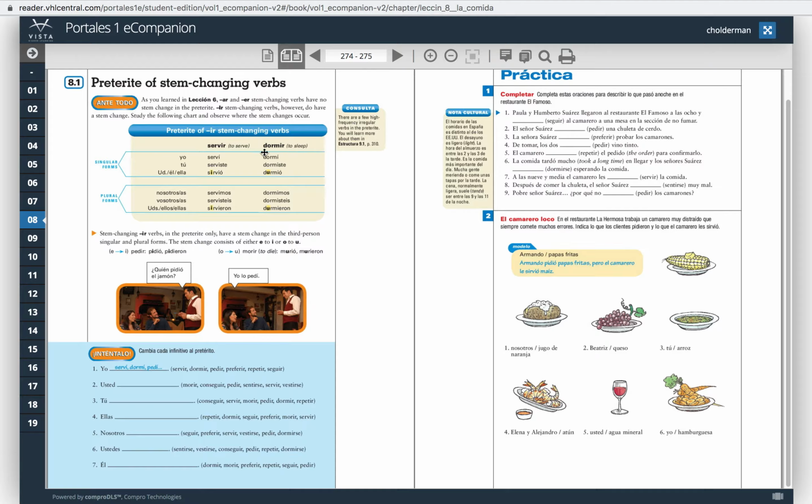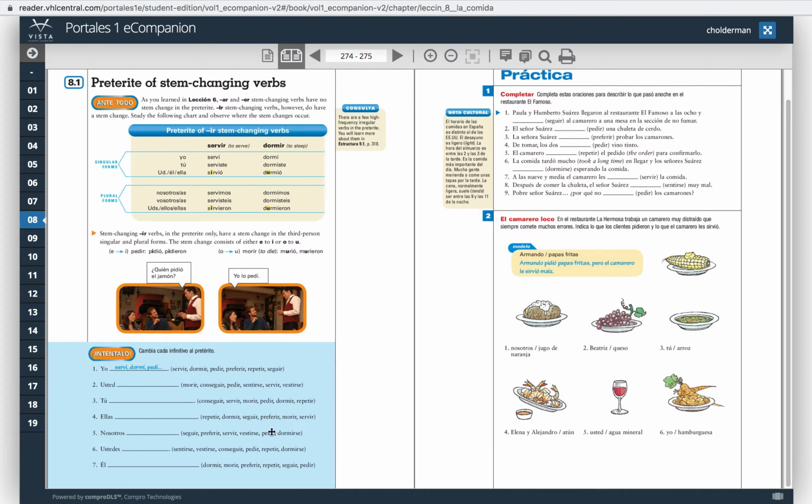Another thing that you'll notice when you start working with these verbs is if you look at the bottom of this ¡Inténtalo!, and you'll find it on pages 274 and 275 in your textbook. If you have a different edition than this one, it might be a little bit off as far as page numbers, but it should look about the same as far as seeing the preterite tense of the stem-changing verbs.